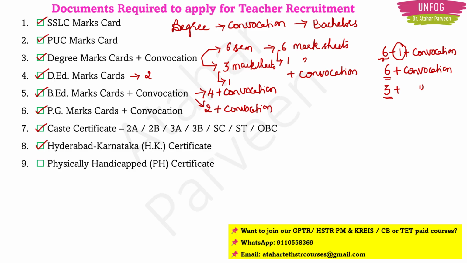Okay. In case you are eligible for this physically handicapped certificate, you will have to keep this certificate also. If you don't have it and if you are eligible, then there is some procedure. You need to go to a government hospital, take a medical certificate from the doctor that you are eligible for this physically handicapped quota, and then you will have to apply for it in the office.